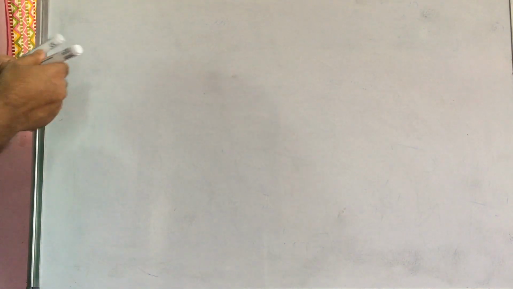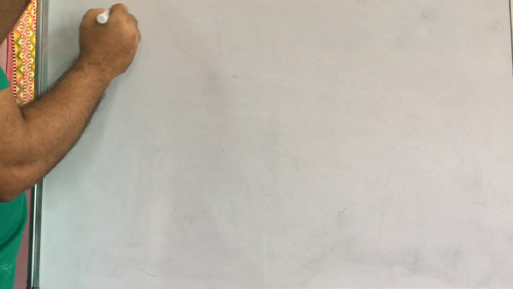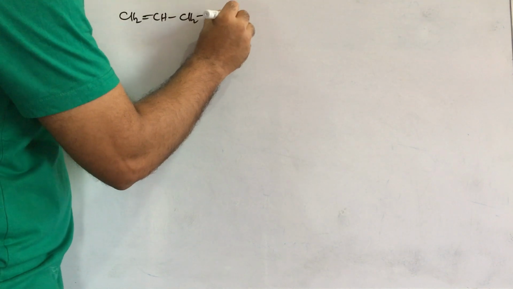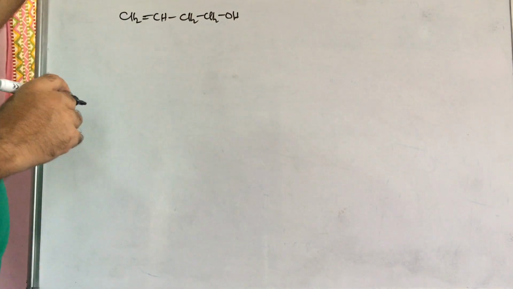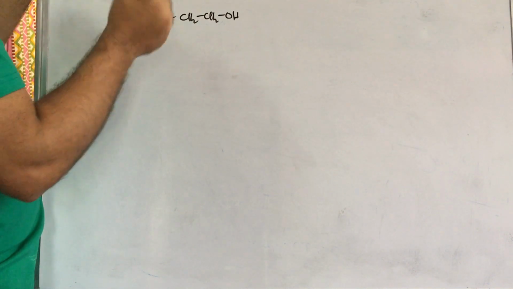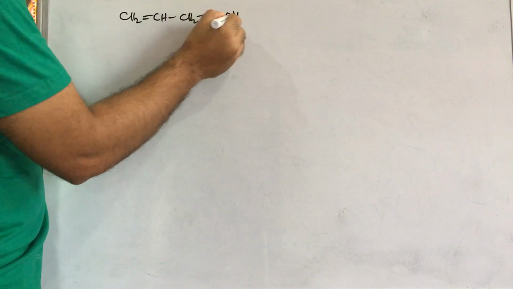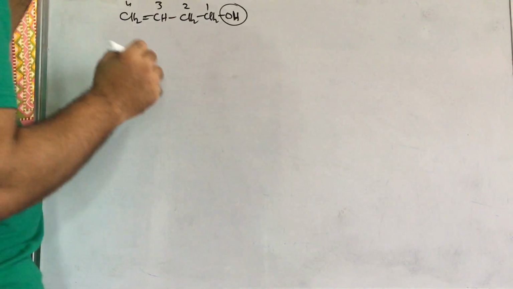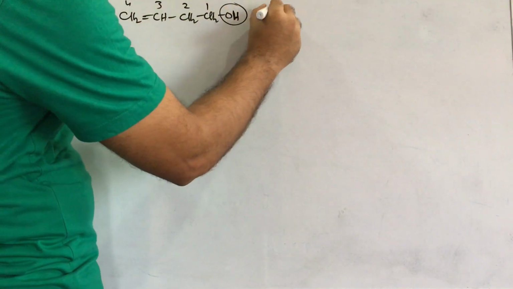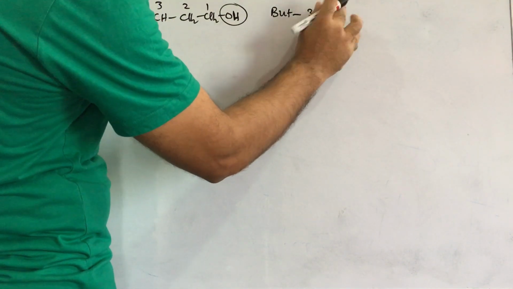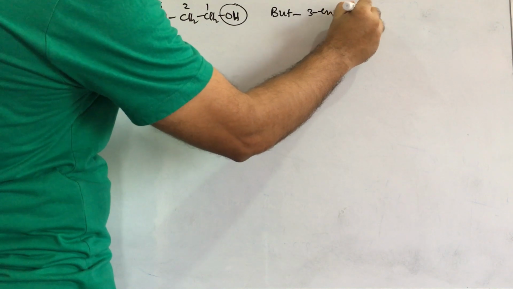And after this, we will discuss a few other compounds with some extra functional group. CH2 double bond CH, CH2, CH2, like this, OH will be there. So we have to give the number for this compound. Always the first priority group will get the least number. Between OH and alkene, OH will be the first priority group, then 1, 2, 3, 4 like this. Then what is the IUPAC name for this? Total 4 carbons are there. But third position double bond, so the e of ane is removed: but-3-en-1-ol.